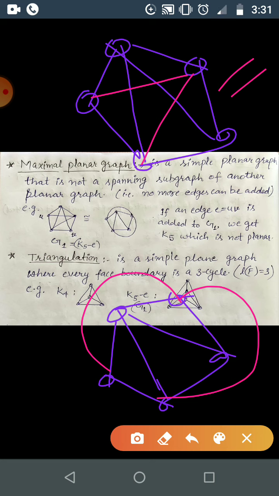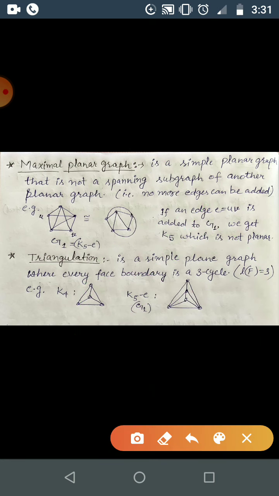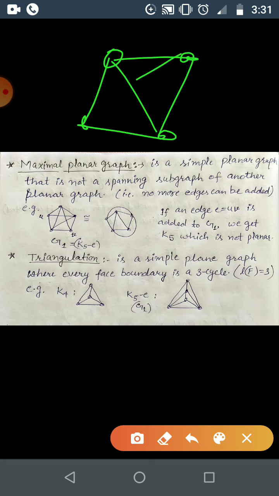So now we can use the plane graph properties for this graph, correct? That's why we are studying this. That is what the maximal planar graph is in a non-planar graph. In a planar graph, the maximal planar graph will be the graph itself. For example, you have K4 here. What is the maximal planar graph?